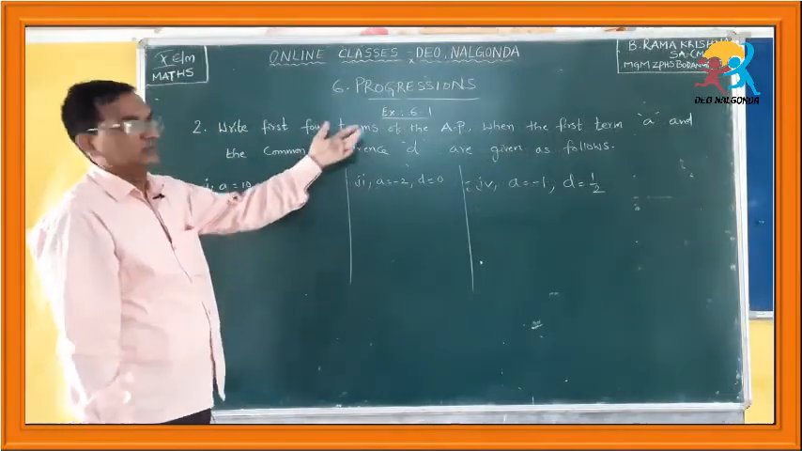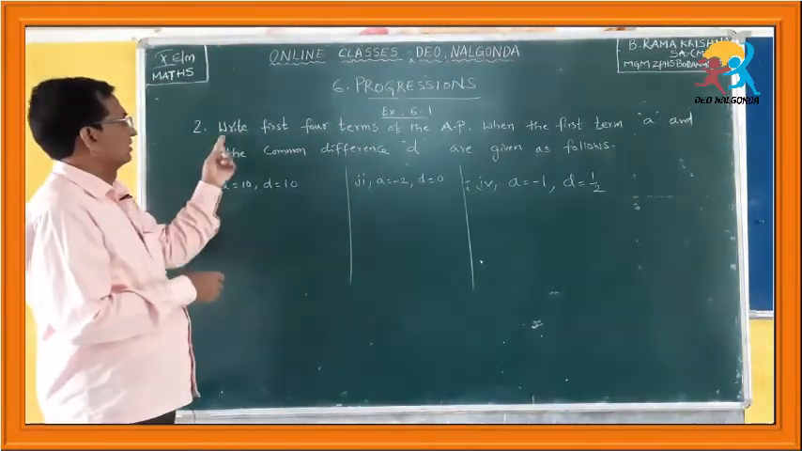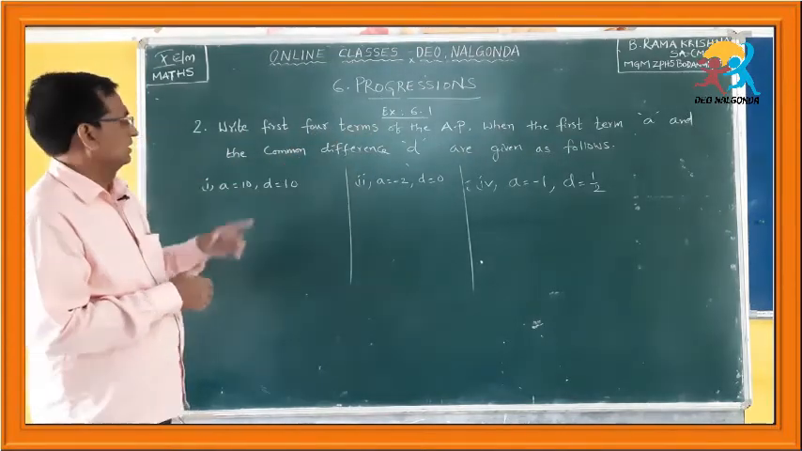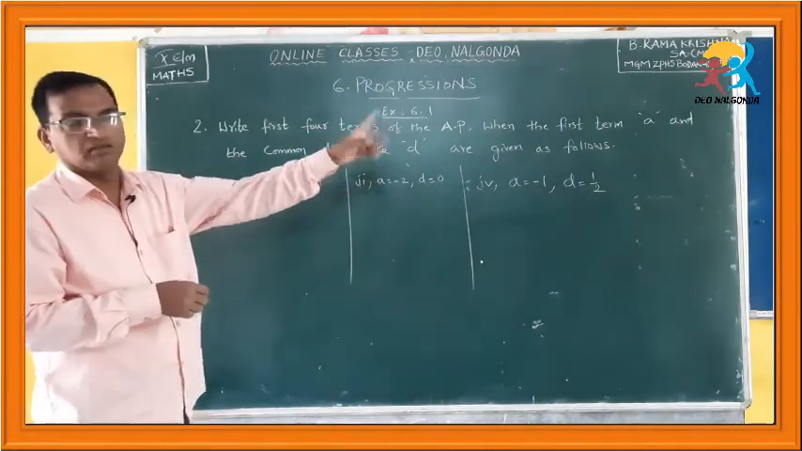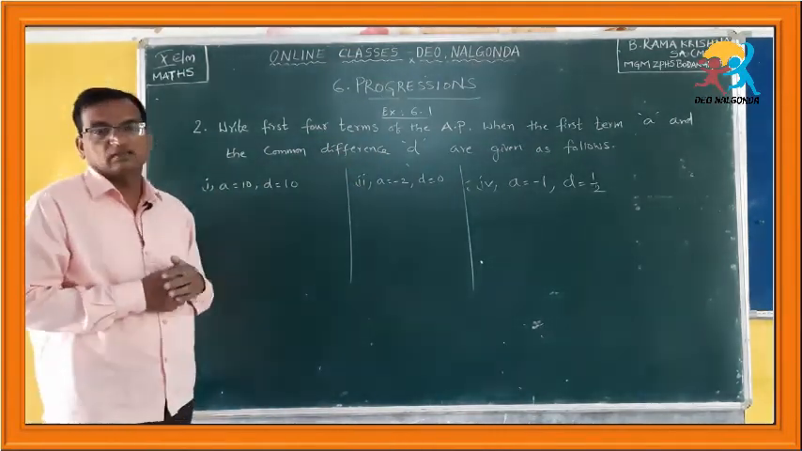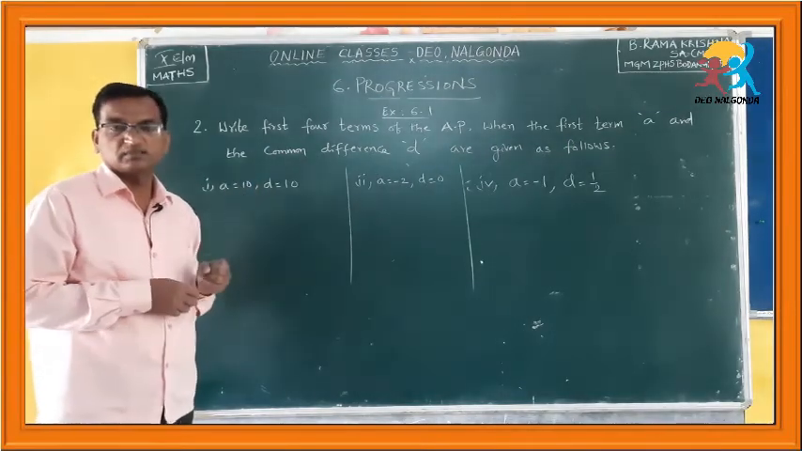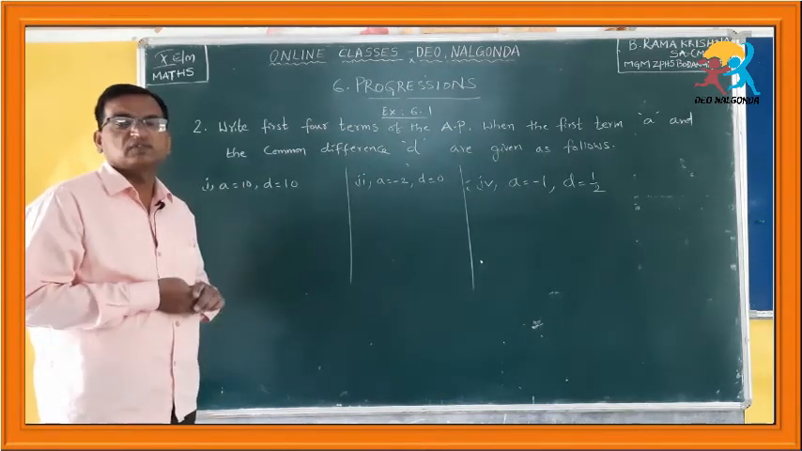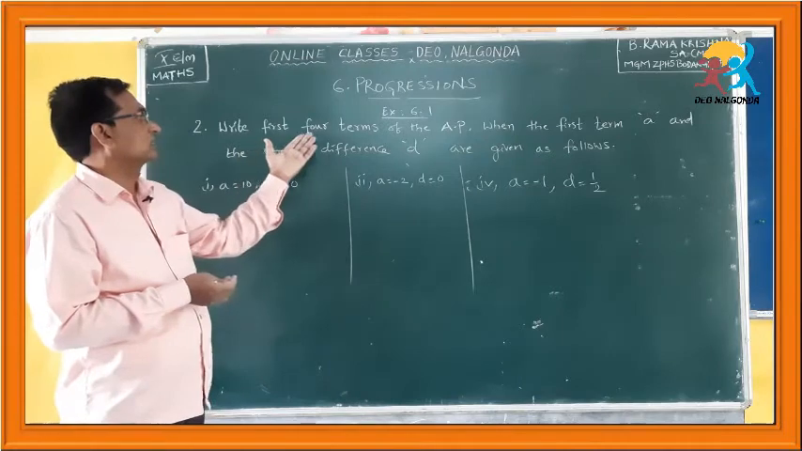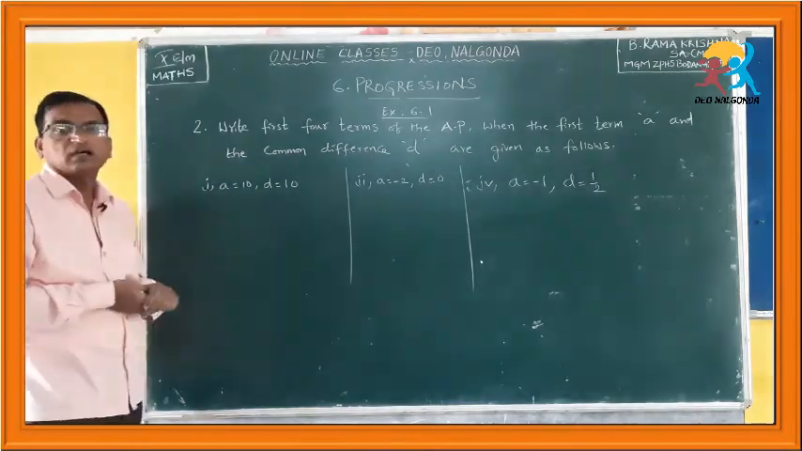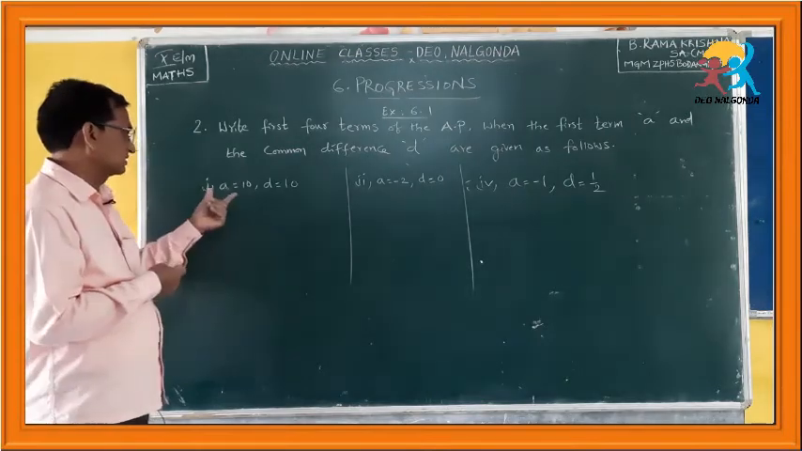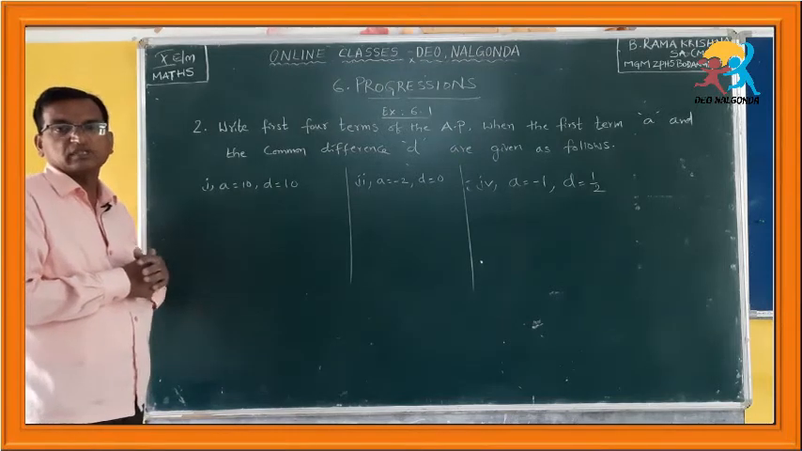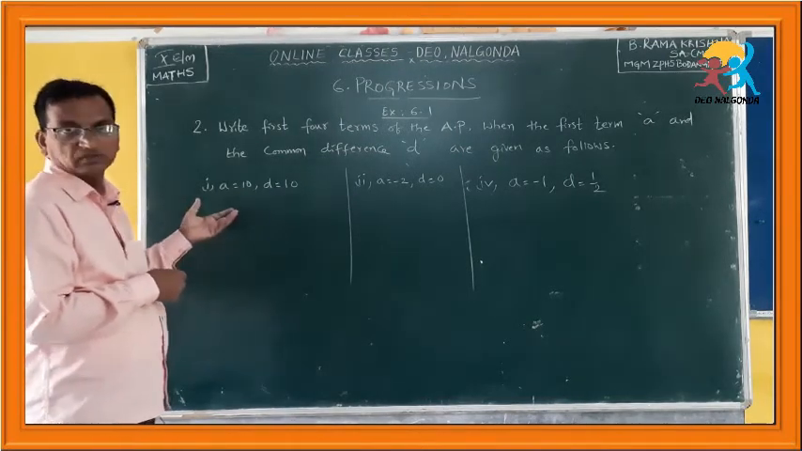Now, in the same exercise, second question: write the first 4 terms of the AP when the first term a and the common difference d are given as follows. As already discussed, if a the first term and d the common difference are given, you can write any number of terms in the AP, but he is asking us to write only 4 terms. So, let us see how to calculate those 4 terms of the first case. I took 3 cases from the second question, the remaining you can do on your own.